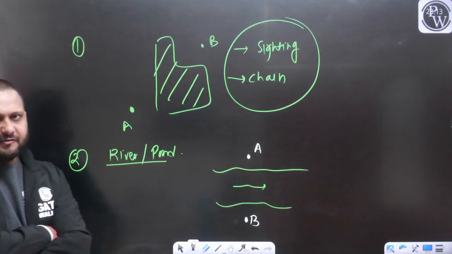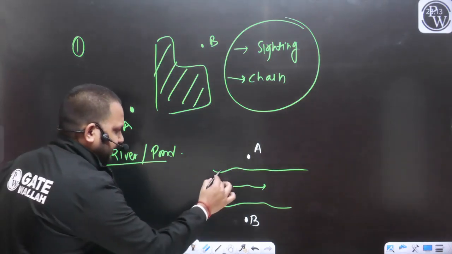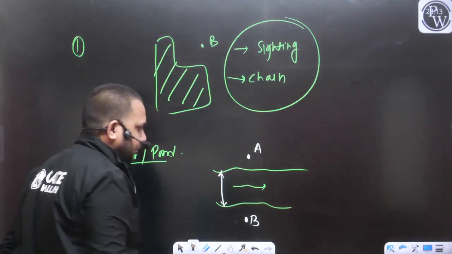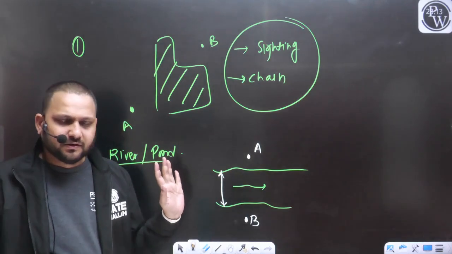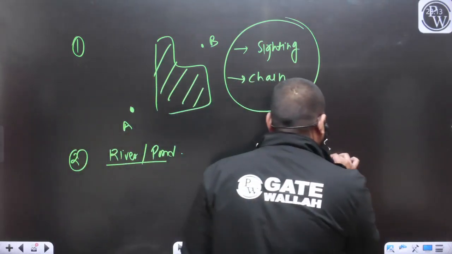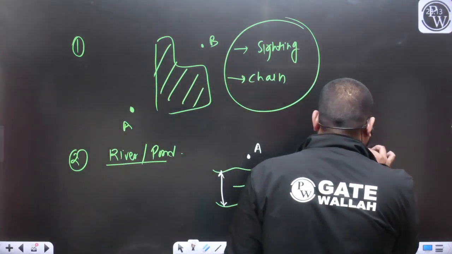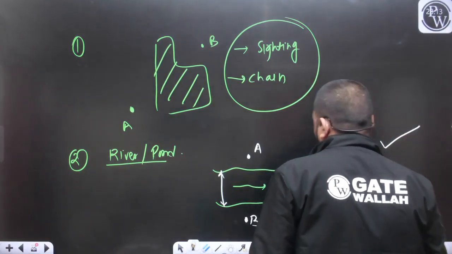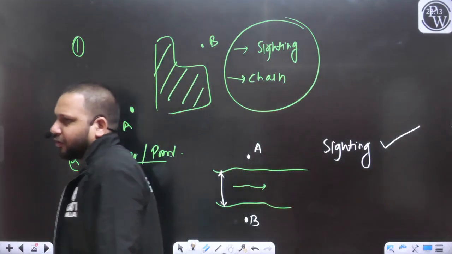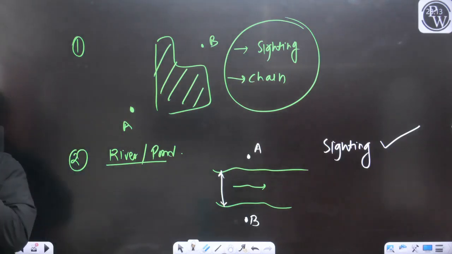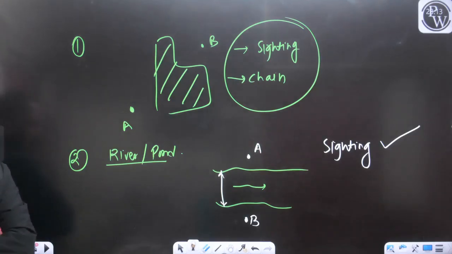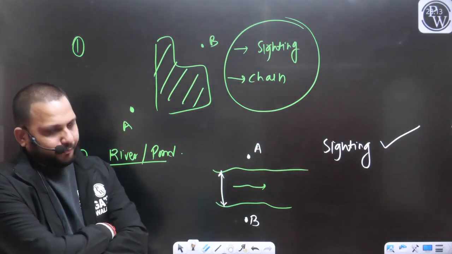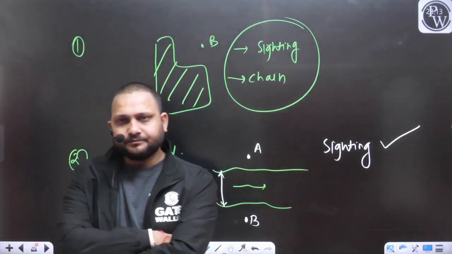In the case of a river, obviously if the distance is less, we can sight. There is no obstruction. So if I talk about the river, sighting is possible. There is no issue in the sighting. We can see the point A from the point B or point B from the point A.